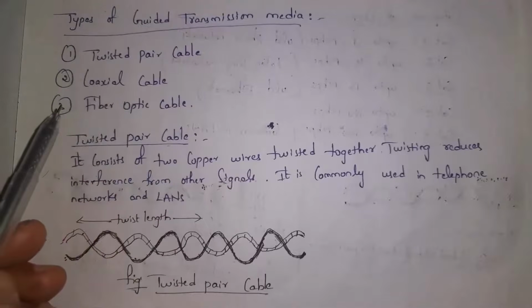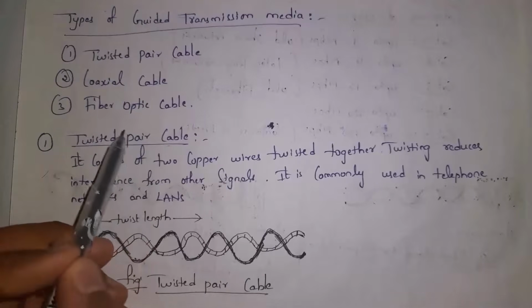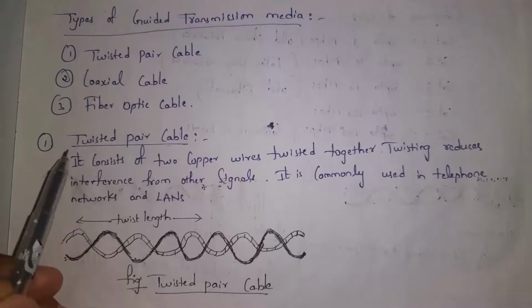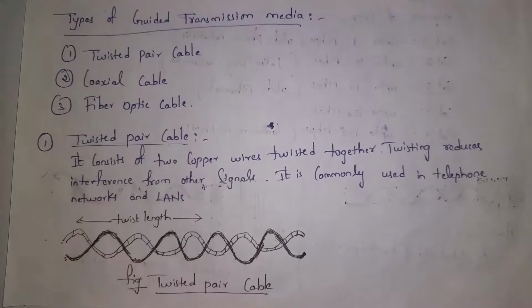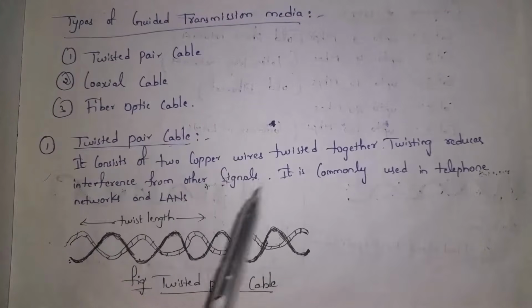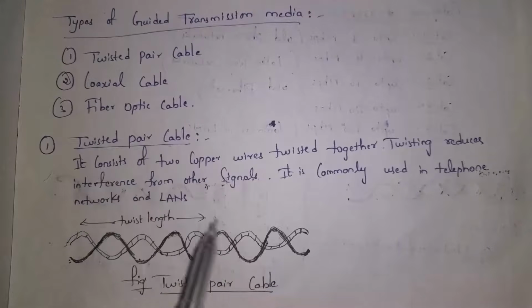At first, I will explain what is twisted pair cable. The name itself says twisted pair cable. So pair is nothing but two wires. Twisting is nothing but combining two wires. So a twisted pair cable contains two copper wires twisted together. Guys, if we twist two wires, then other signals will not interfere. That is why twisting reduces interference from other signals. And we use twisted pair cables in telephone networks and LANs.